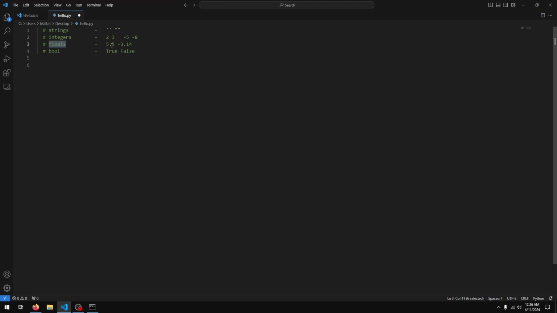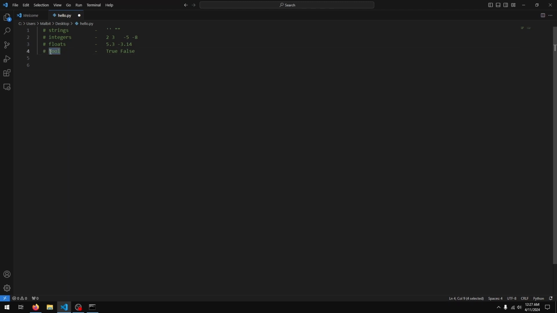Next we have floats, and these are basically positive and negative numbers that have decimal places. So 5.3, -3.14. Once again, they don't appear in quotation marks. If these were in quotation marks, it would be a string. To create a float, they must be written without quotation marks.